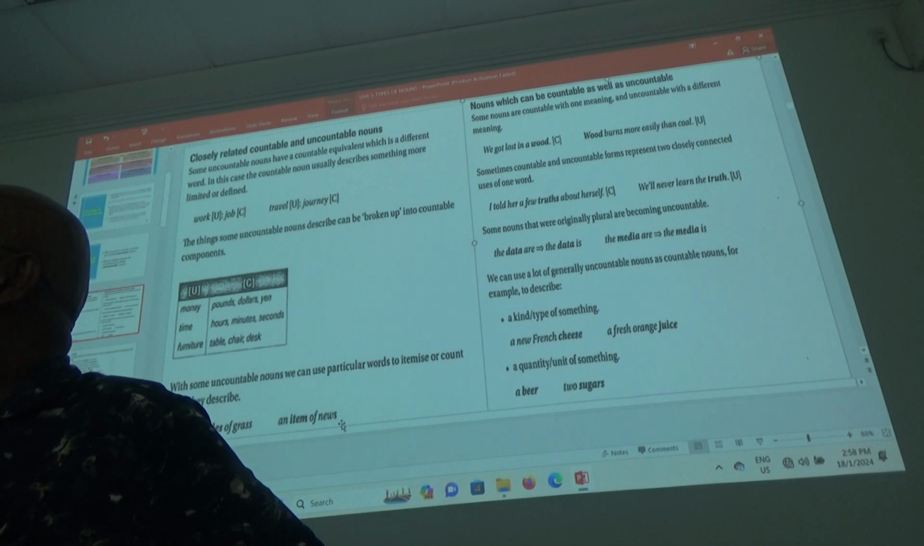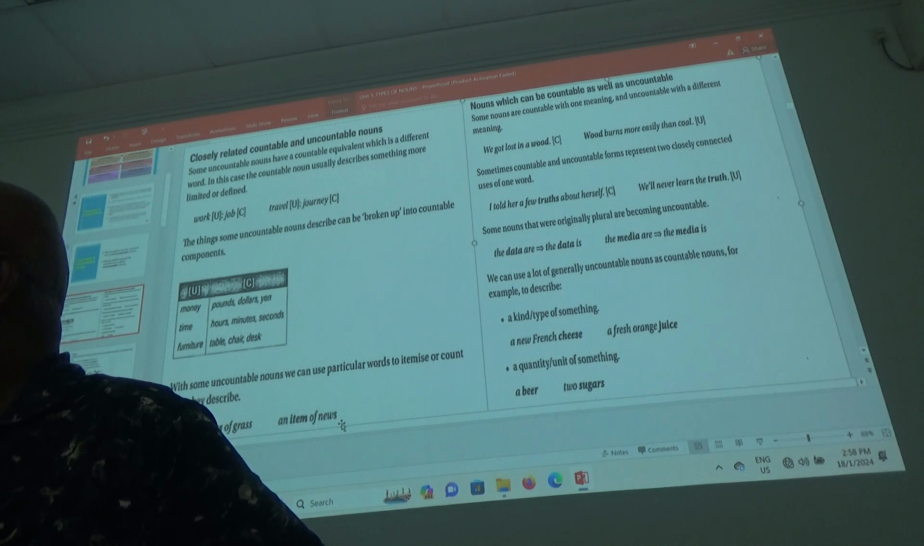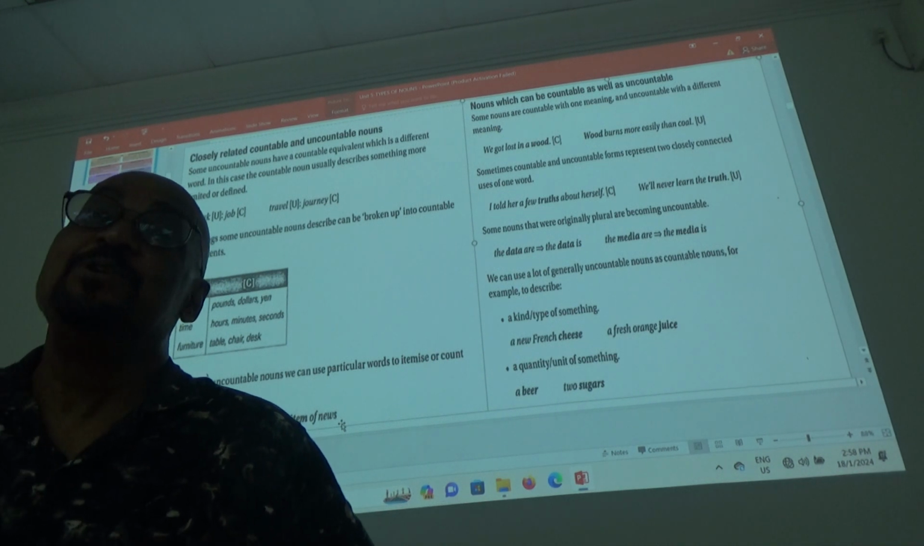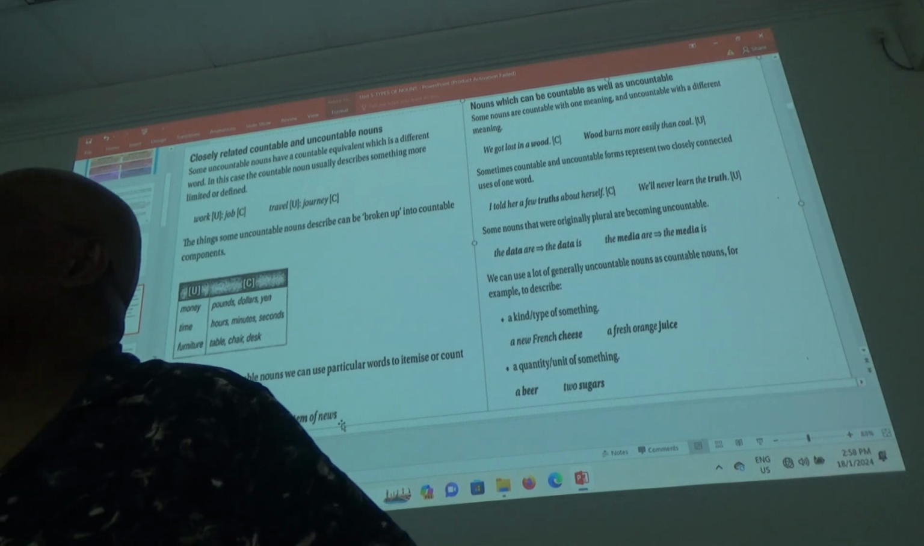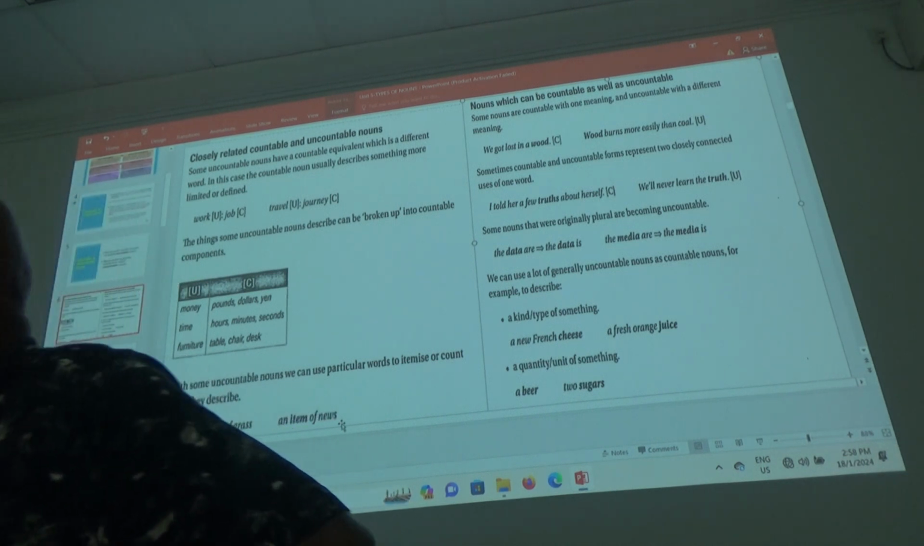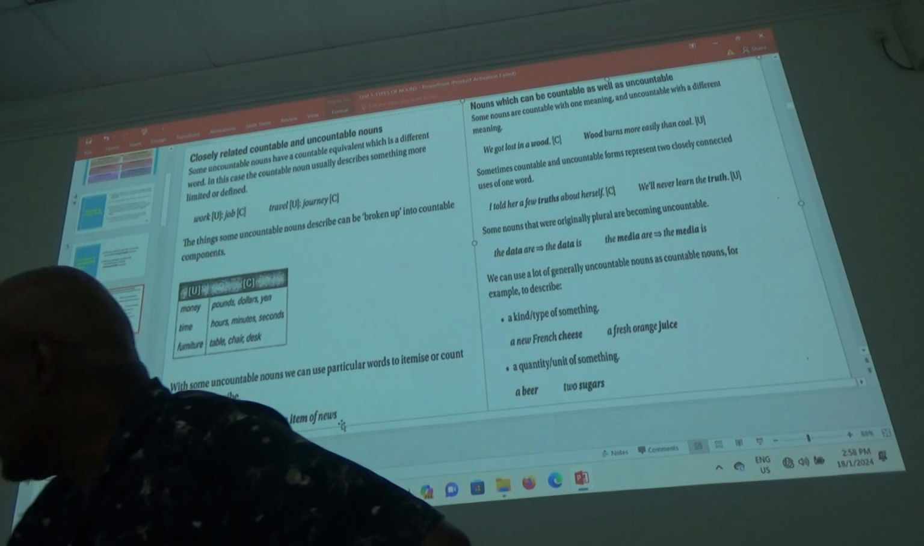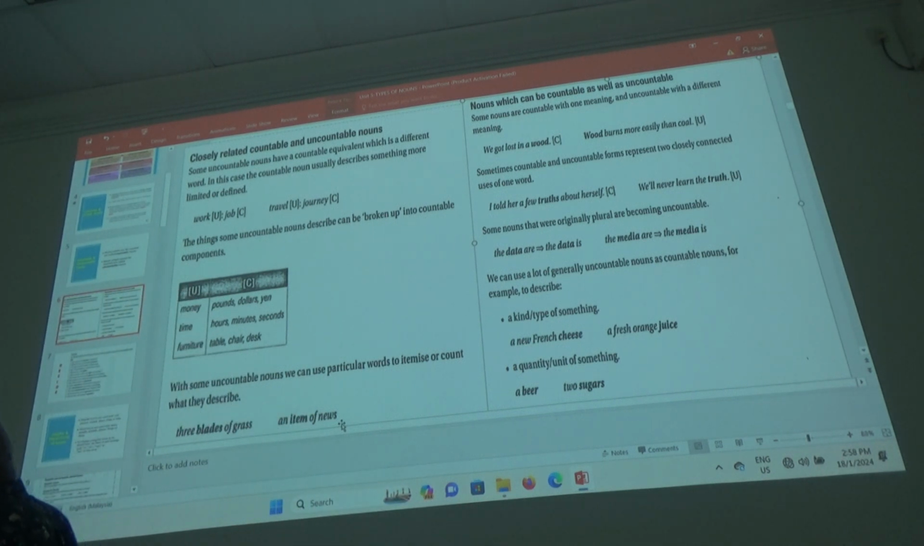News is plural, you say. Is it? No, I'm just asking. News, is it singular or plural? Plural. Then what is the singular of news? New. You understand now? Is that okay?